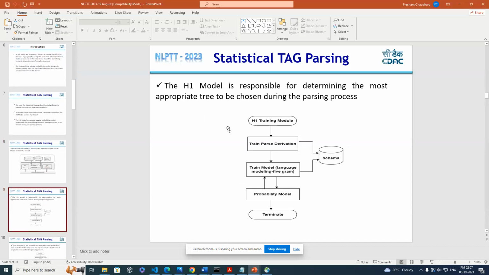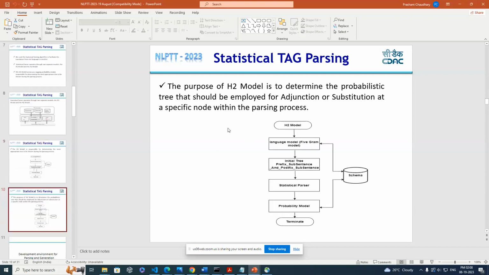So here's the H1 model. The H1 model is actually the probability model that is trained using the parse derivations. We already have certain parsing structures, and we have already analyzed that these parse structures are correct. So we train this model by using these parse structures.